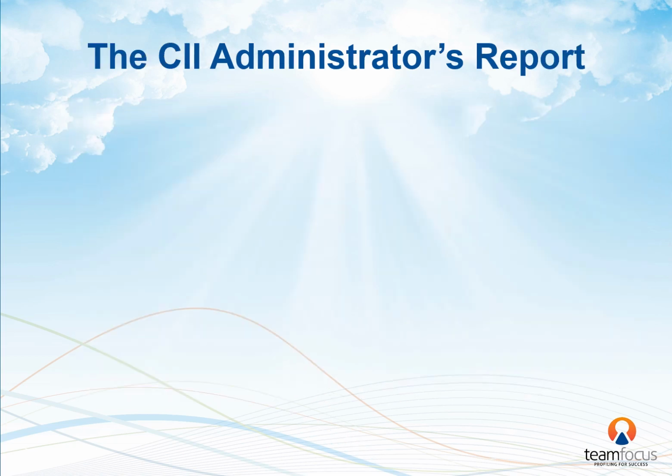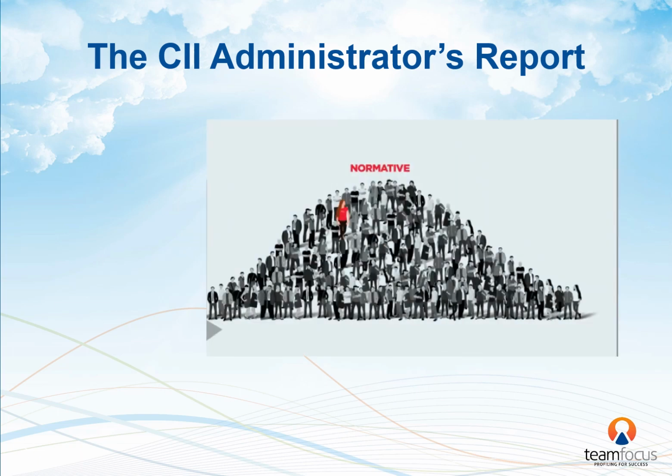I now have to explain a more technical element of the report. Many psychometrics convert people's answers to scores which show whether their interest is more or less than other people. So the person in red is therefore saying a bit less than most people in this comparison group. This is called a normative score.